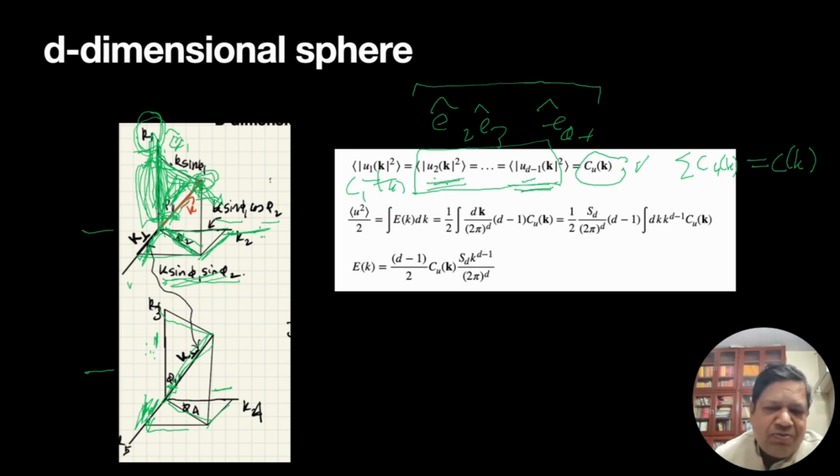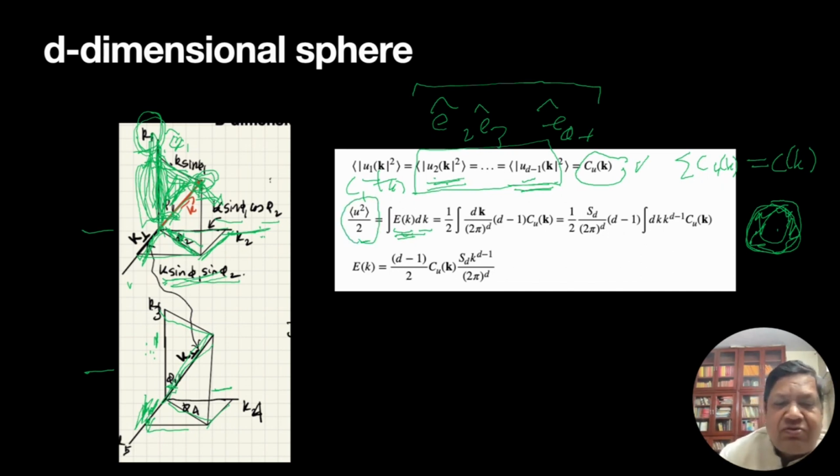Now we have one more important energy, it's called the one-dimensional energy spectrum. So E of k is a one-dimensional energy spectrum. And what does it mean? If we make a shell in d-dimensional space, and the thickness of the shell is dk, then E of k dk will be the energy contained in that shell. If I integrate over all k's, then I'll get the total kinetic energy of the volume. So this is u squared by 2, and that is equal to the integral of E of k dk.